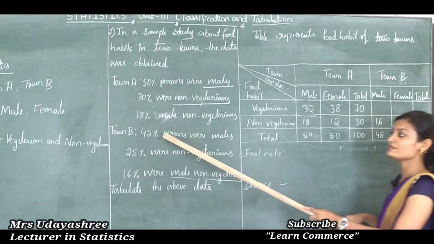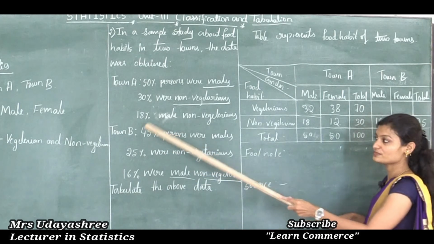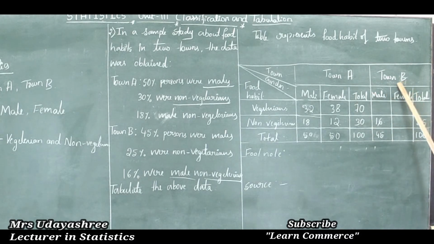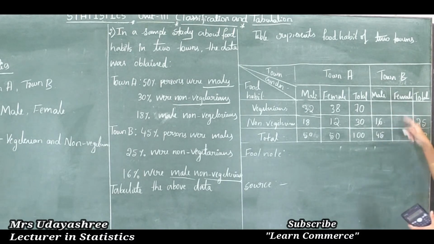And in this problem, in town B also, the observation is based on percentage. So in this grand total cell, we need to write 100. This 100 indicates the total number of population in town B. So these are the given informations. Using this information, we can tabulate the remaining information.